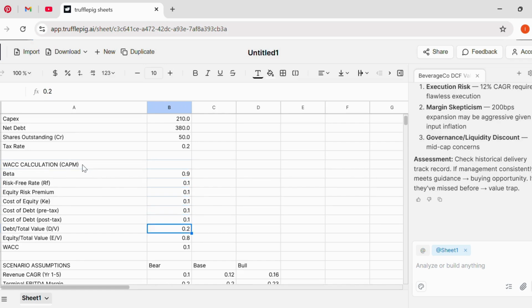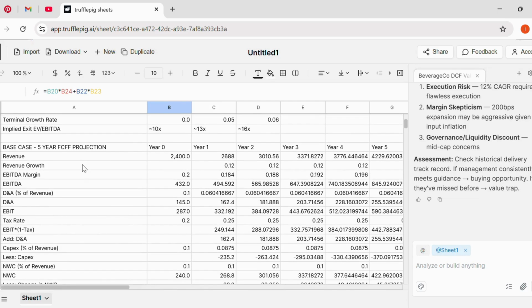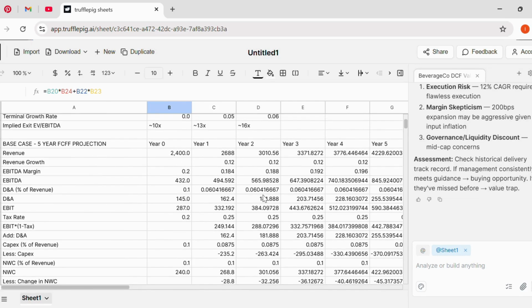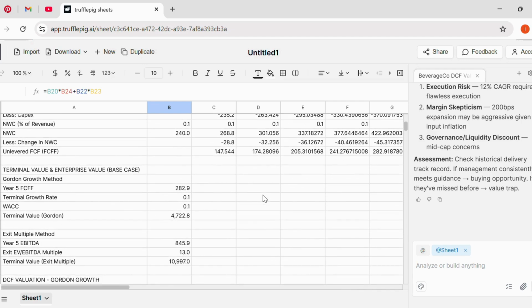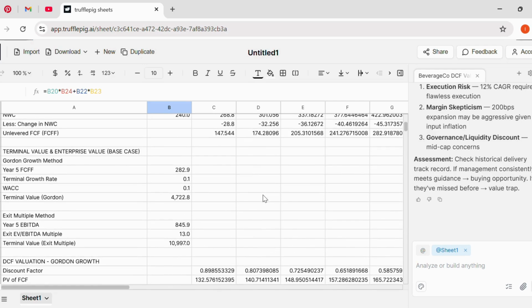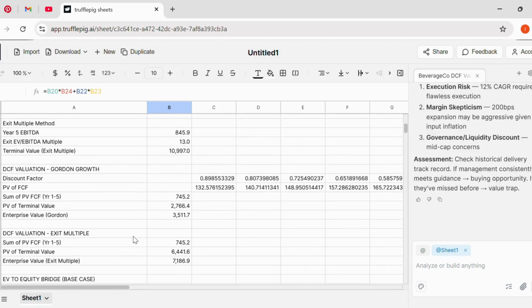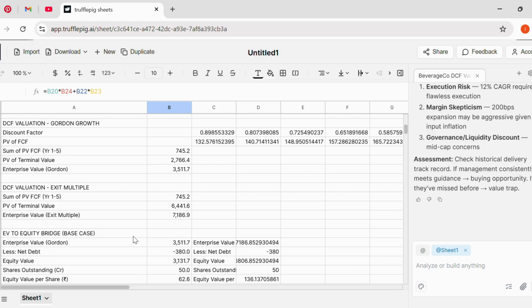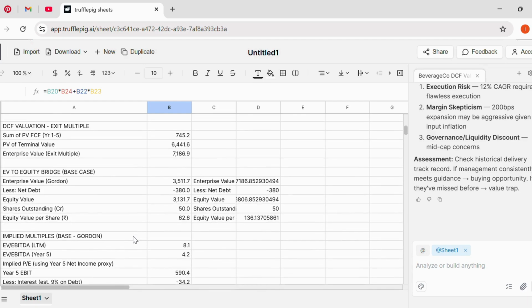And yes, we have WACC, we have scenario assumptions, we have projections. Let's see, 5 years? Yes, 5 years it has done. It has used the terminal growth method. If you see, we have asked for that. Okay. And then we have the exit model, we have DCF valuation, enterprise value, the DCF exit multiple is also there, and the EV to equity bridge for the base case.